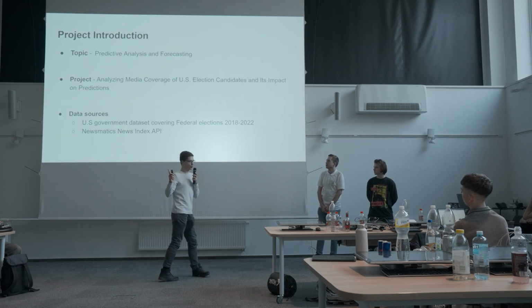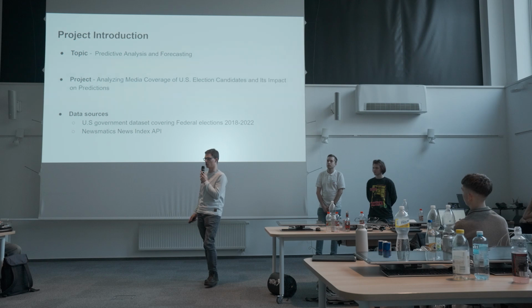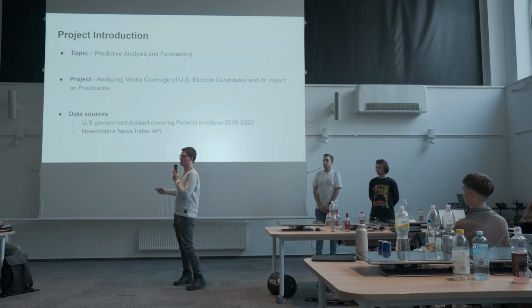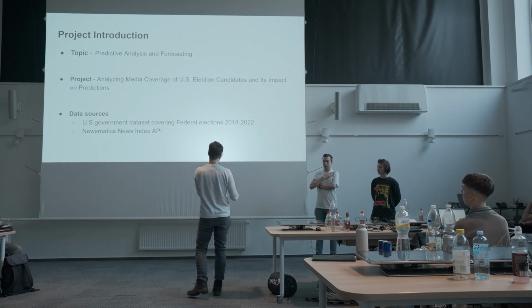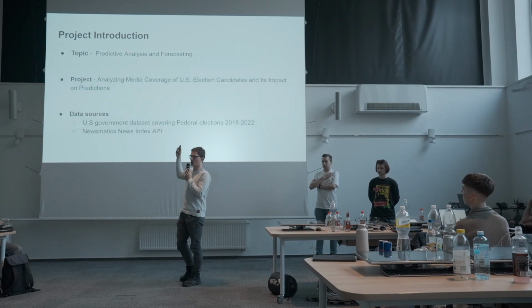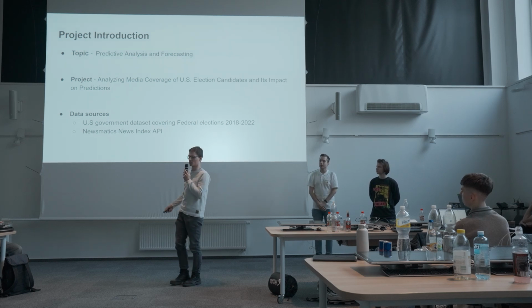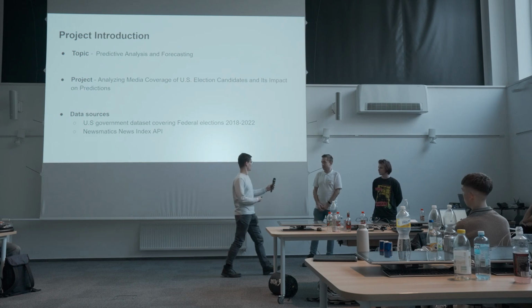We had two big data sources. One of those was the Newsmatics Index API, which we use to find news articles and get semantic analysis from them. The other was the actual election results that we got from the US government website.